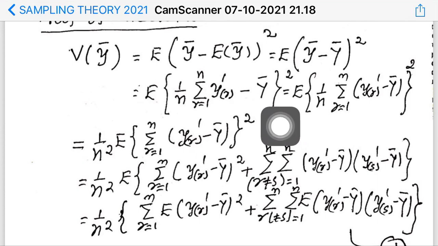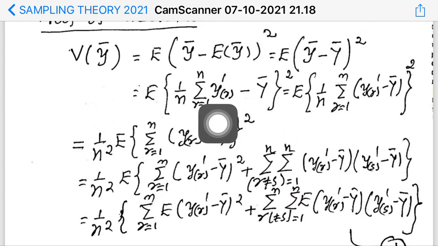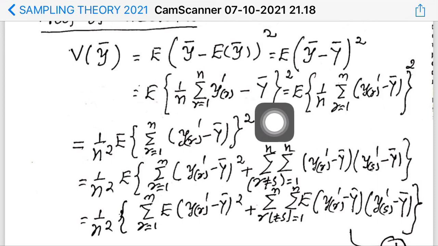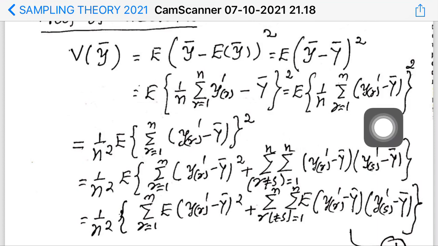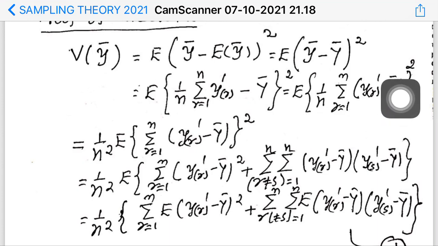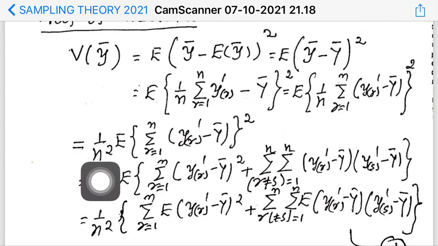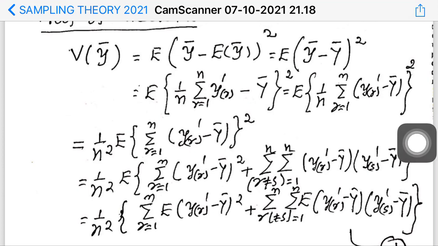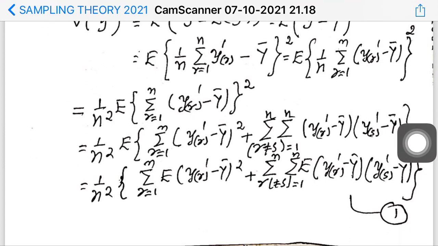Okay, then the quantity inside the curly bracket can be written as 1 by n into sigma r equal to 1 to n yr prime minus y bar. Why? Here 1 by n into sigma r equal to 1 to n y bar will be same as y bar. Okay, so expectation of this quantity the whole square. Okay, and you take this 1 by n square outside from expectation, and then you write expectation of sigma r equal to 1 to n yr prime minus y bar the whole square. Right? And you see this quantity,